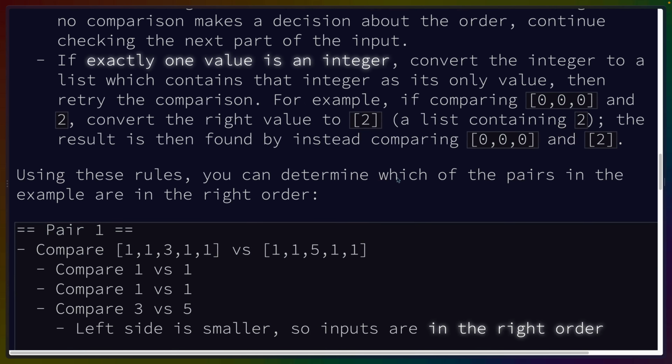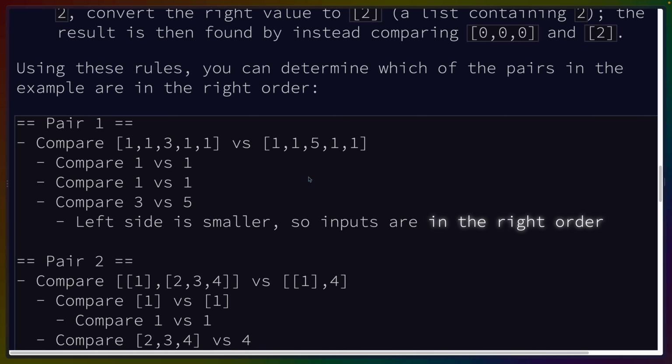Using these rules, you can determine which of the pairs in the example are in the right order. Pair 1, compare these two. 1, 2, 3, 4, 5. Both 5 of them. We only get to comparing the third position before we have a valid comparison. The left side is smaller, so the inputs are in the right order.